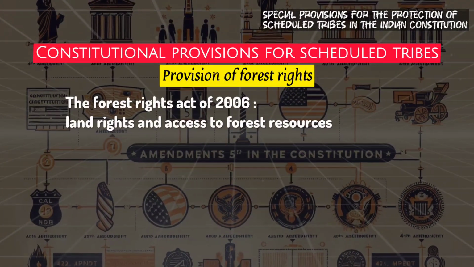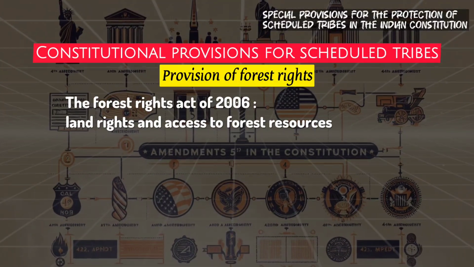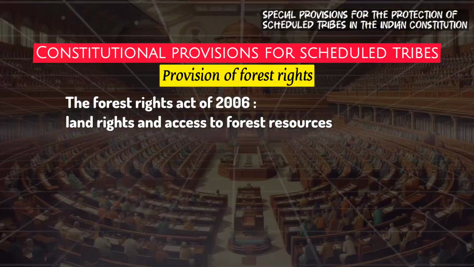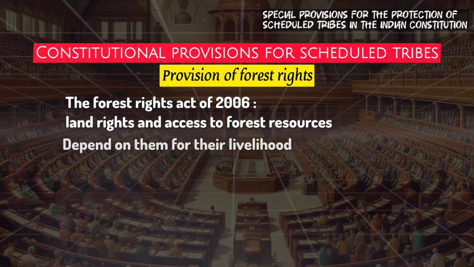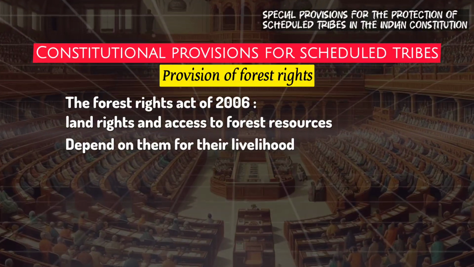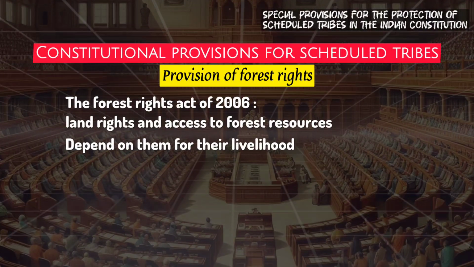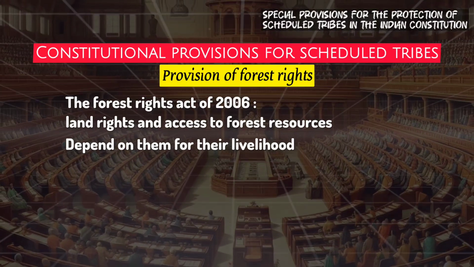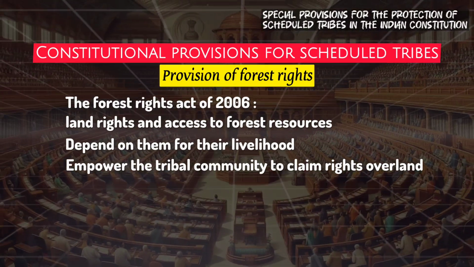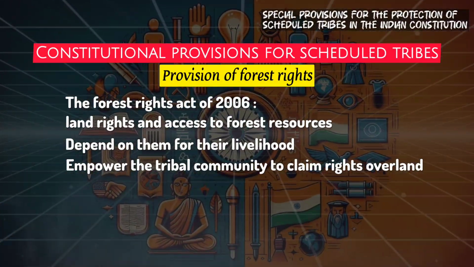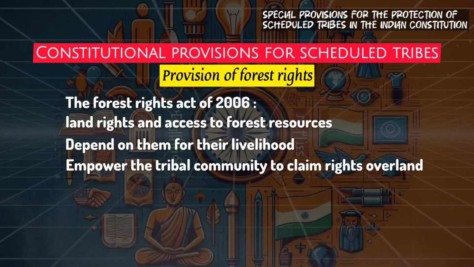The Forest Rights Act of 2006 recognizes the rights of forest-dwelling scheduled tribes, providing them with land rights and access to forest resources. This law acknowledges that STs have historically lived in and around forests and depend on them for their livelihood. The Act empowers tribal communities to claim rights over land they have traditionally occupied, provided they can prove their residence and usage of the land.